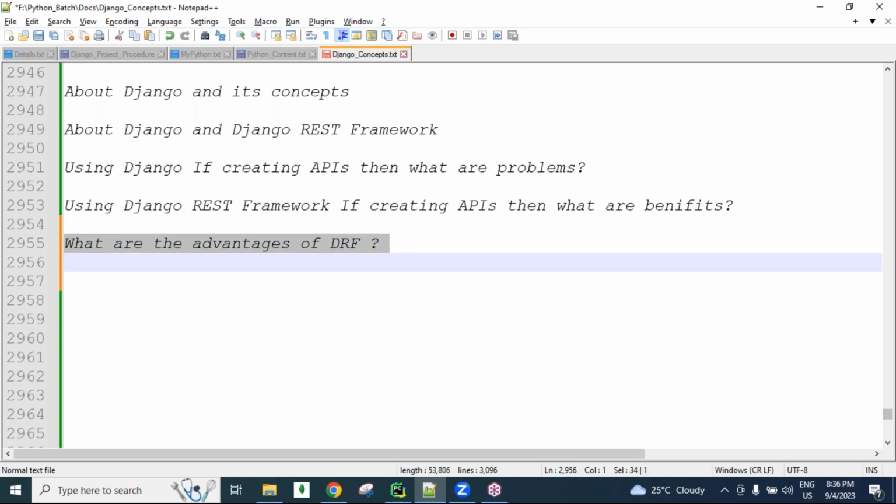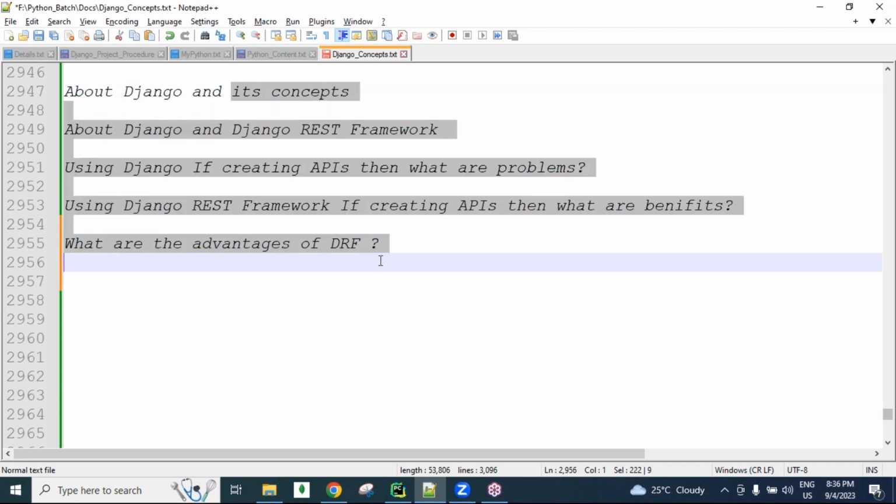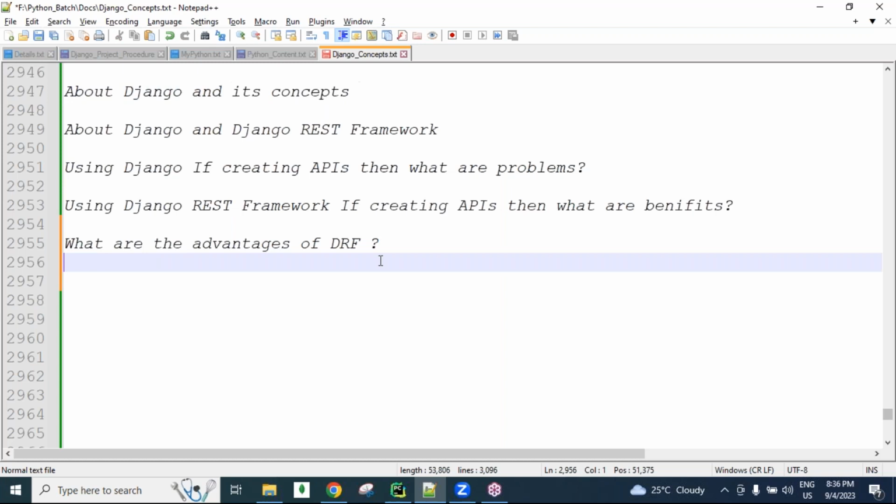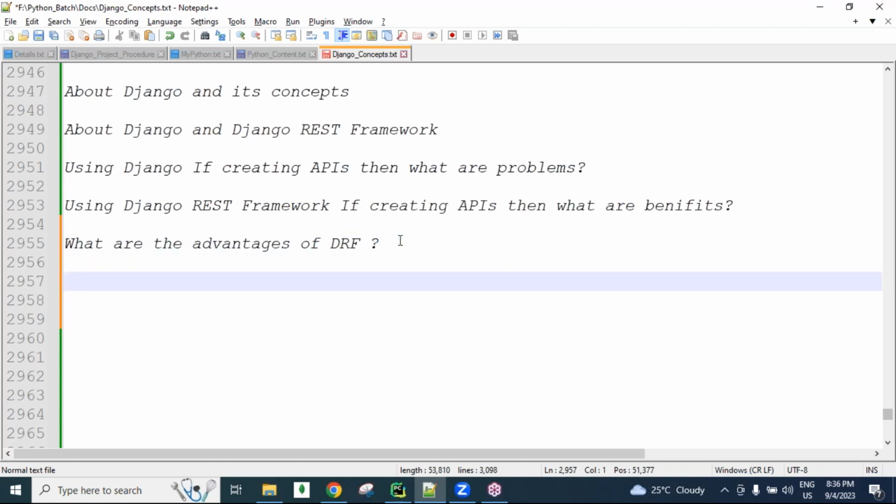So today, guys, I'll take your emails once the session is over. All these concepts I have created clearly as PDF files, so I will share them one by one. Otherwise, you can read them and you will understand everything. So what are the advantages of Django REST framework?